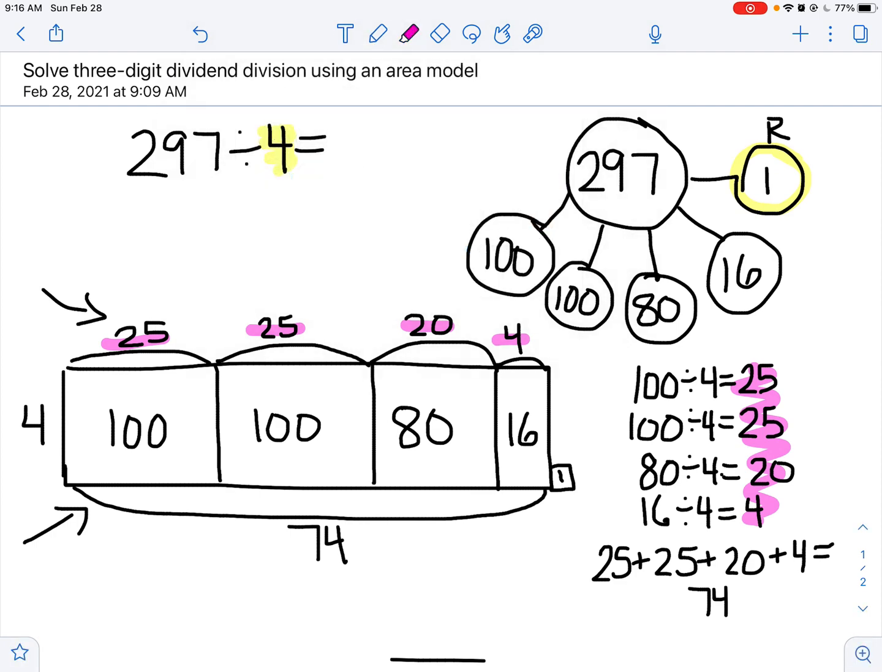Don't forget that remainder over here, guys. Okay? So don't forget that you've got a remainder. So I know my quotient is 74 with a remainder of 1. Okay? I've listed my division problems on the right. I've made a number bond should I wish to, and I've broken up my 297 into parts that are easily divisible by 4 so that I don't get left with a bunch of weird remainders.